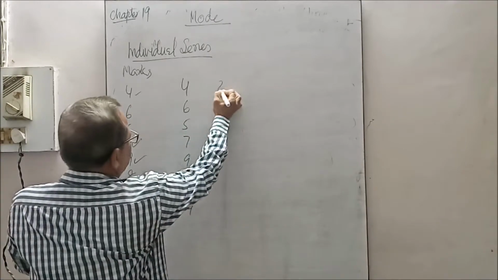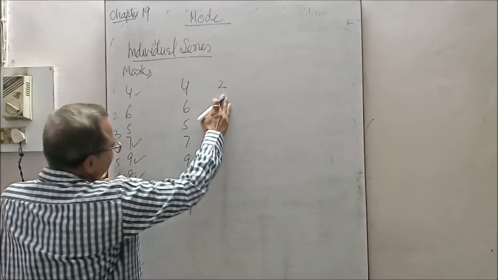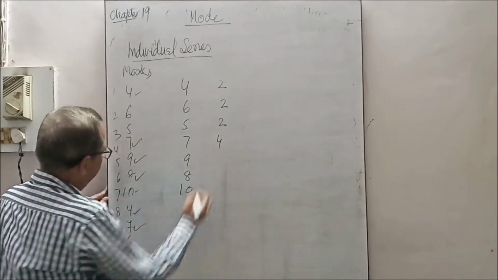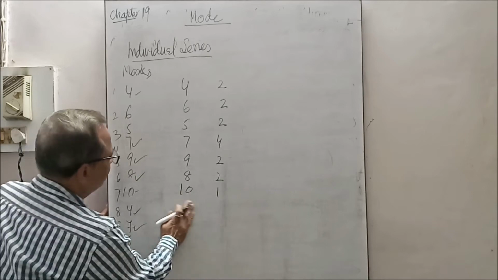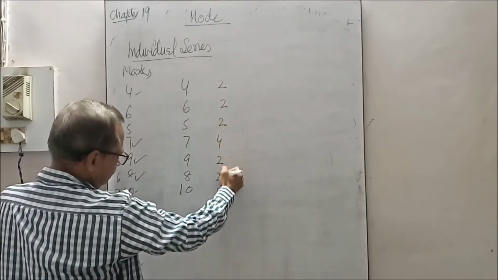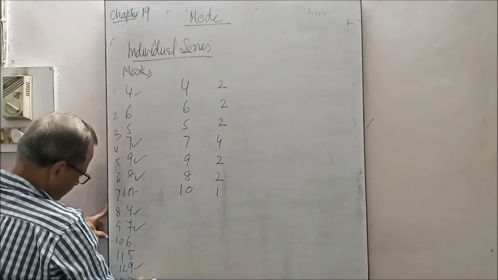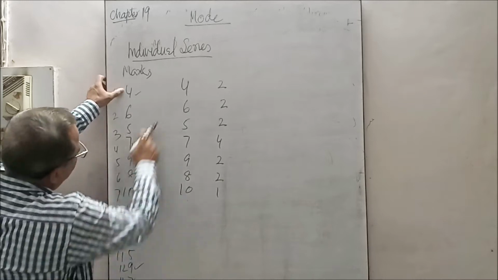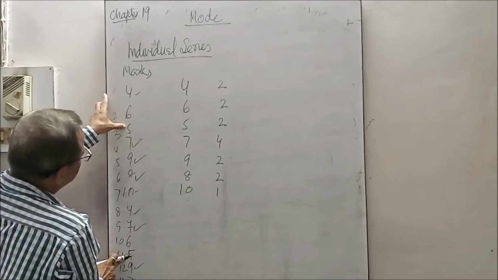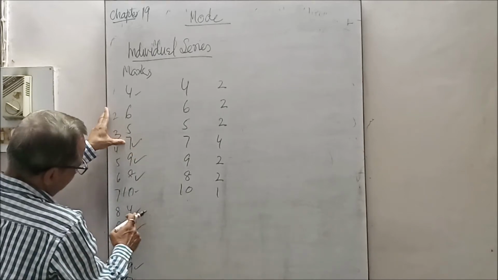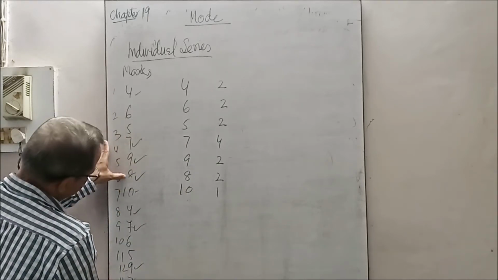Now see, 4 is 2 times. 6 is 1 time. 5 is 2 times. 6 is also 2 times. 7 is 4 times. 9 is 2 times. 8 is 2 times. 10 is 1 time.